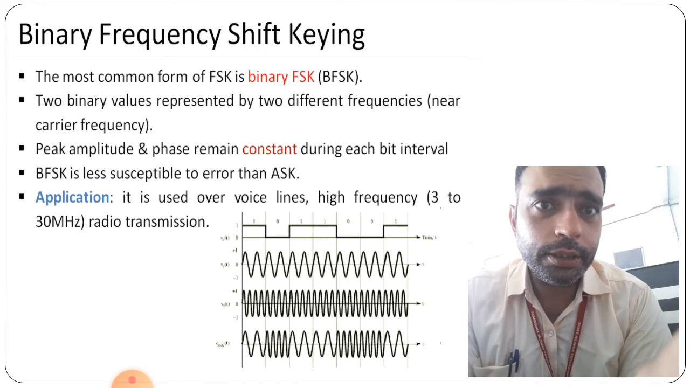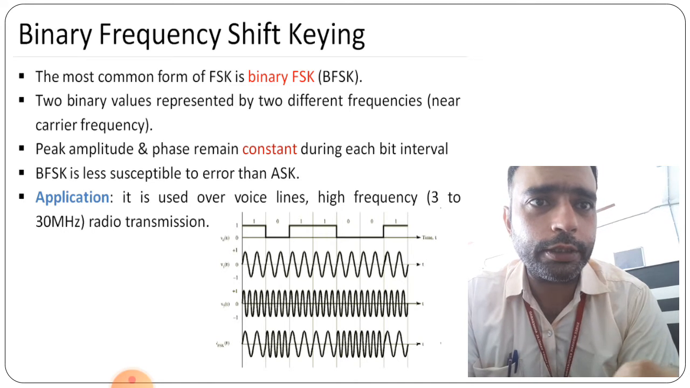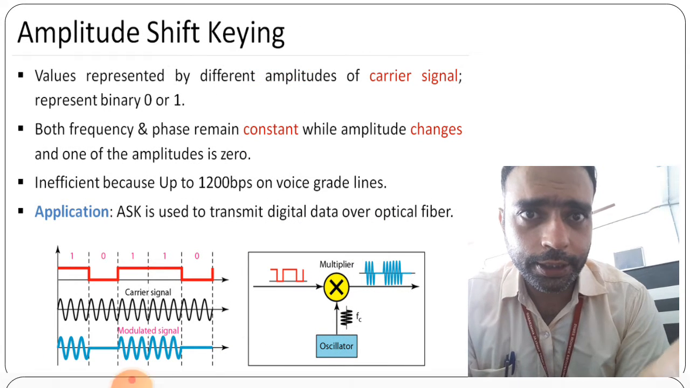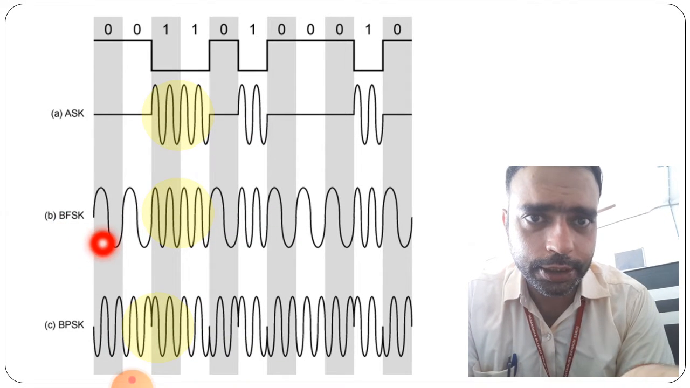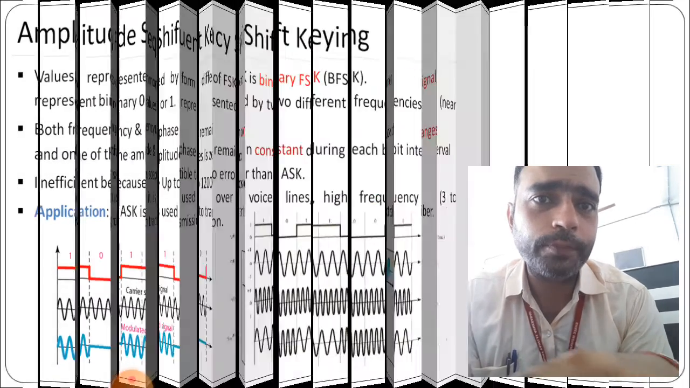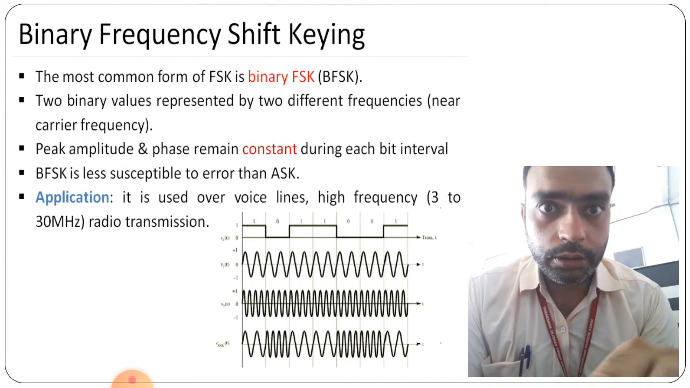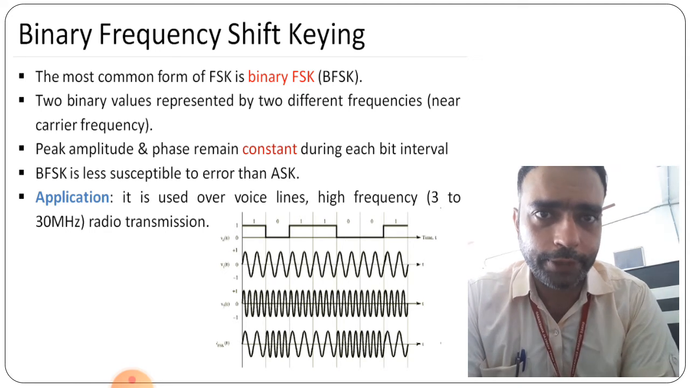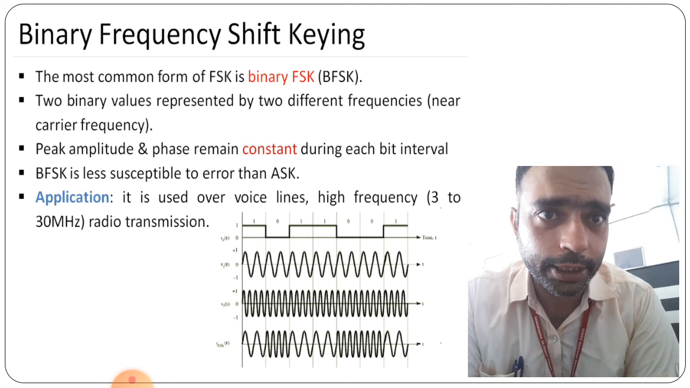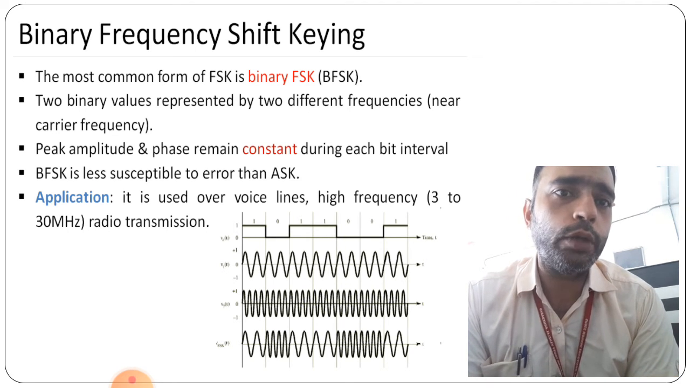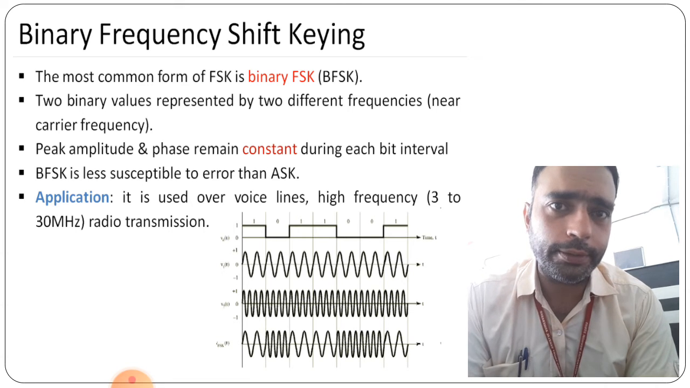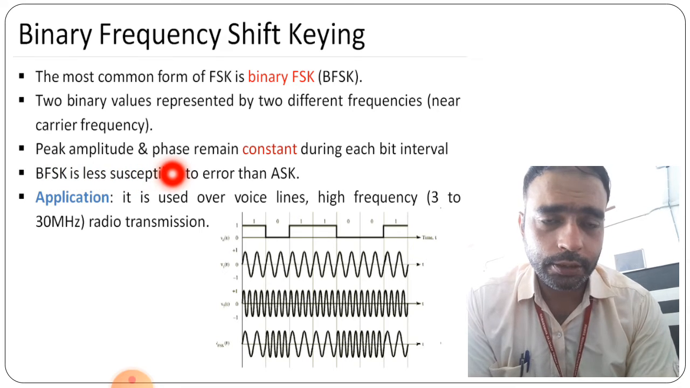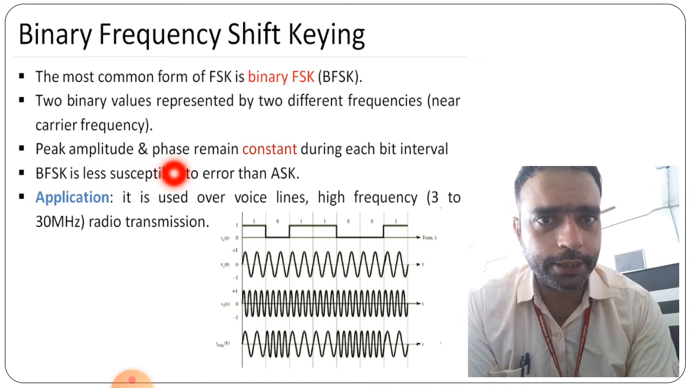Now binary frequency shift keying, that is the full form of BFSK, that we have already seen here also. Here we are able to see the BFSK diagram. The most common form of FSK is binary FSK. Two binary values are represented by two different frequencies near the carrier frequency. Here the peak amplitude and phase, the remaining two parameters, remain constant.